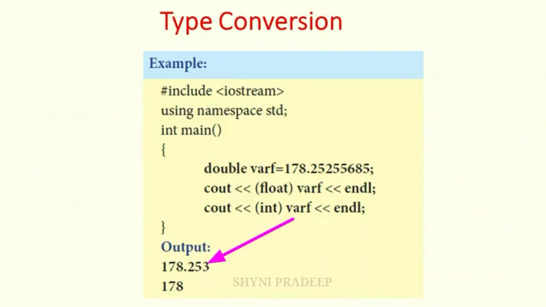Okay, and see the next line, cout int varf. Here you have to print the varf variable's integer value. What is the integer value? 178. Don't take the values after the decimal point. Okay, only take integer values. What is the integer value? 178. It will be printed out like this. Okay, so this is about type conversion. I hope you understand. Thank you, students.